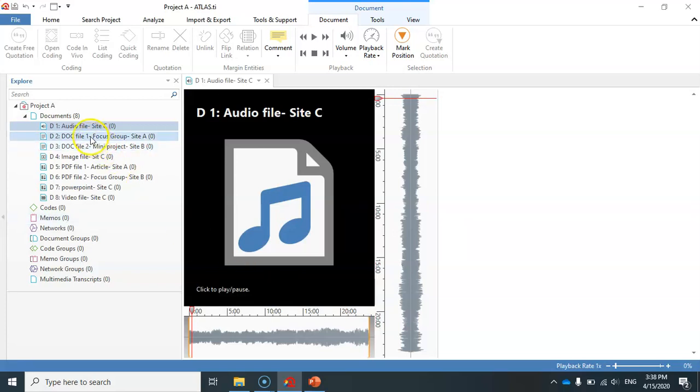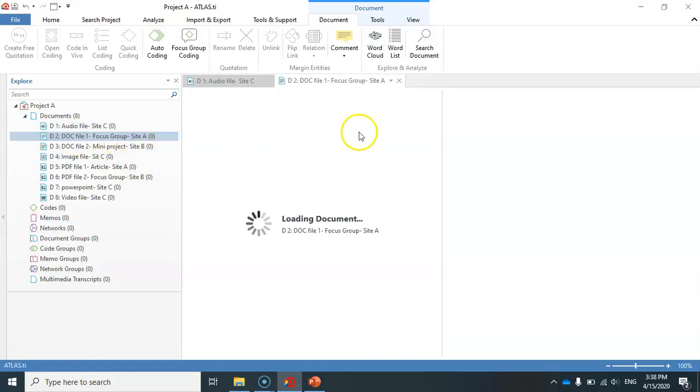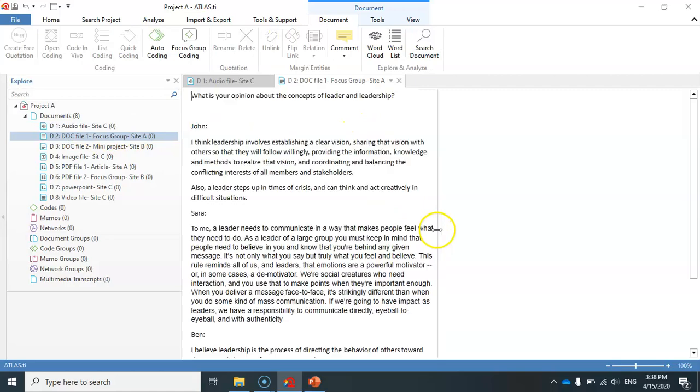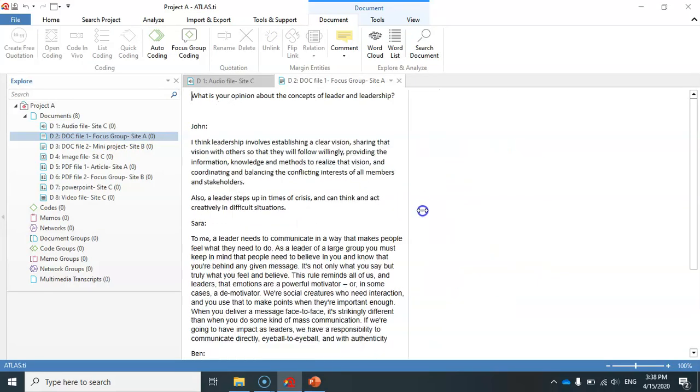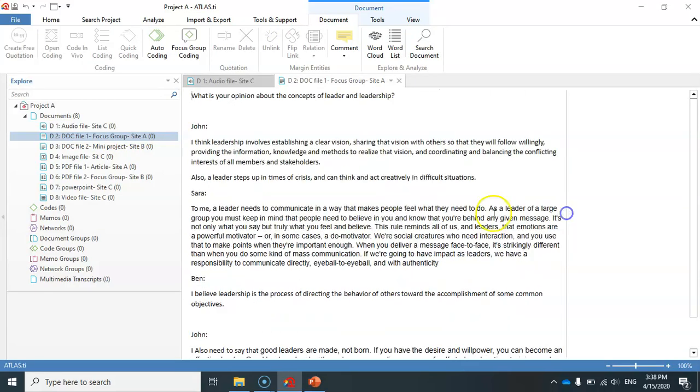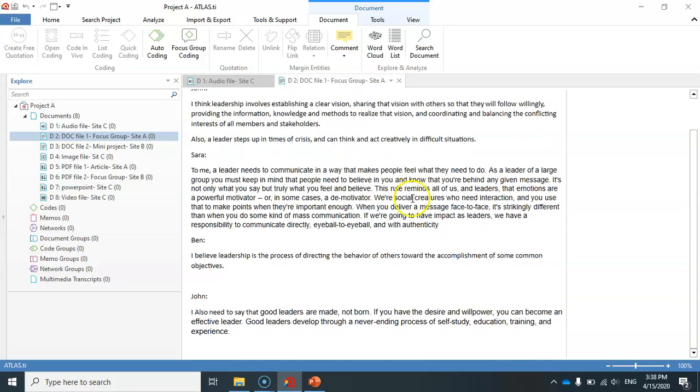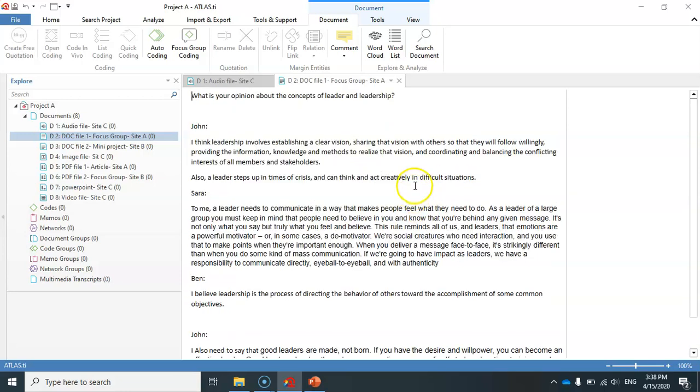So this is an audio file. To open a Microsoft Word document, just double click on this file. And now here you can see that I can just change the layout of this file. I can scroll up and down to see the content of the file.